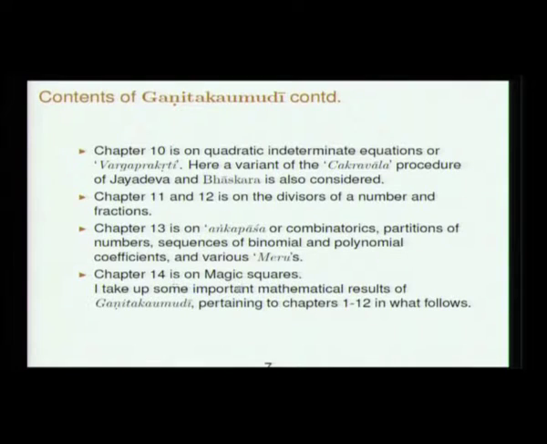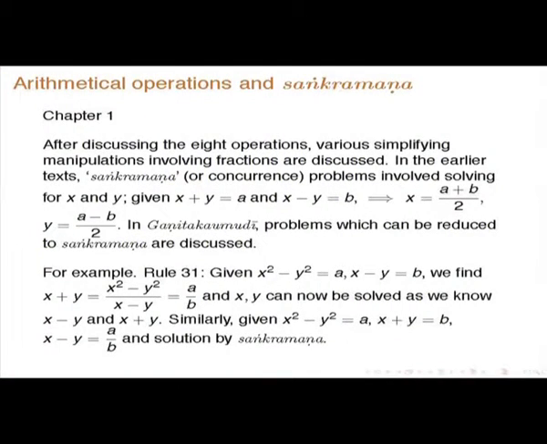Then chapter 14 is on magic squares, and so basically I will do pertaining to chapters 1 to 12 in what follows. Okay. So, in chapter 1 I will just discuss some important things only. This is not a comprehensive lecture giving the content of Ganita Kaumudi comprehensively. Whatever important thing is there, I will try to emphasize that.